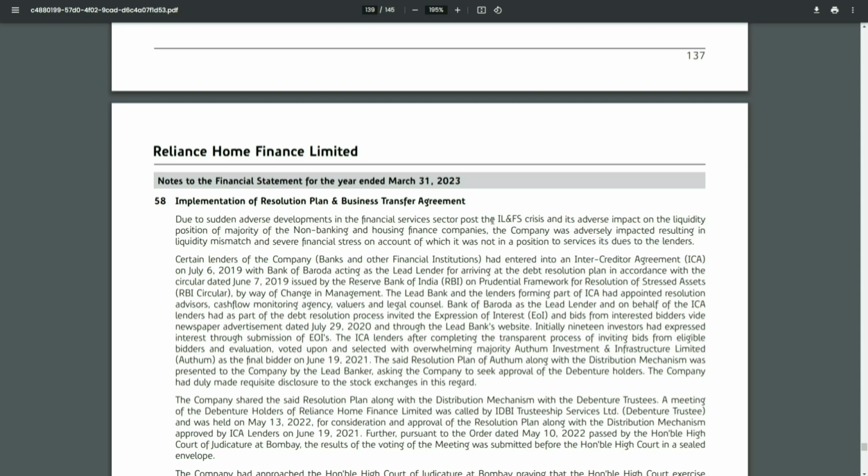I haven't read this, but what I'm able to understand is that because of this liquidity mismatch, during crises, especially banking crises, as far as I am able to understand, when these things happen, everyone starts liquidating their bonds and stuff, and that might have impacted them, and because of which they must have had to sell their financial assets. Impairment of financial assets represents the difference between your book value of the financial assets and the market value, right? This is the reason why they had to sell their financial assets in order to get some liquidity to service their dues to their lenders.